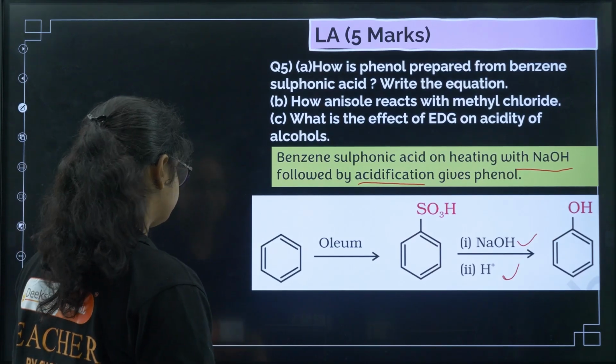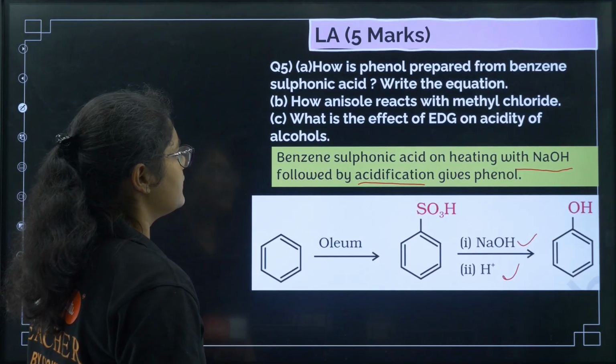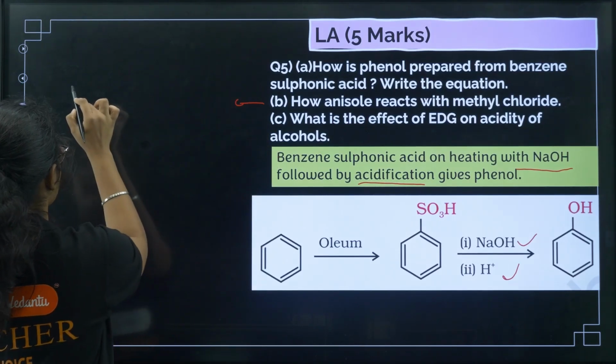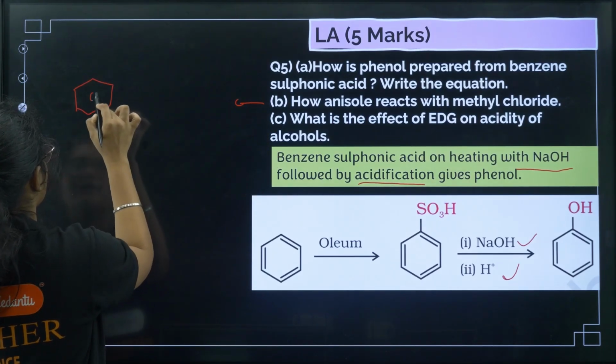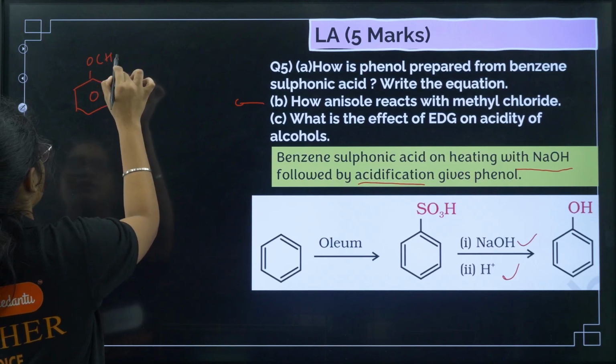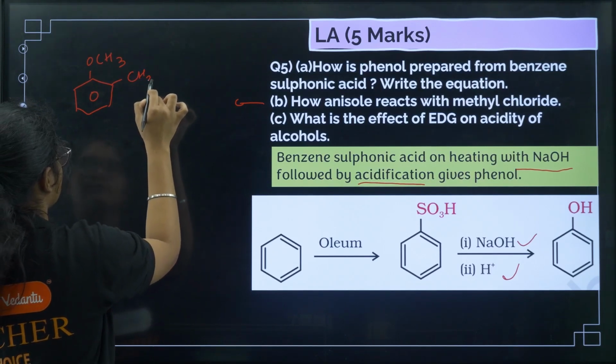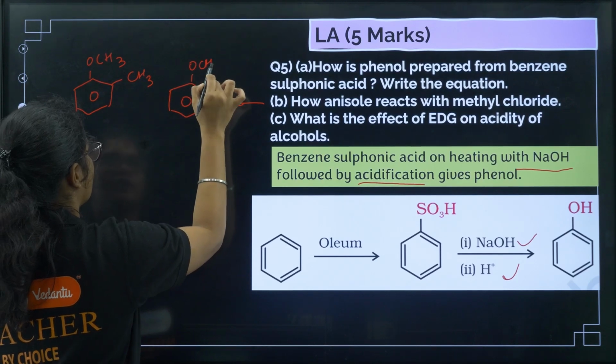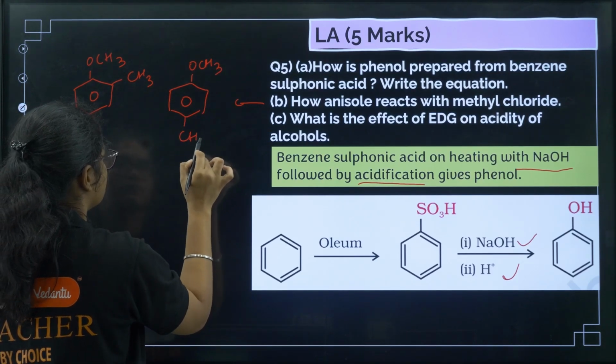Next, how anisole reacts with methyl chloride. If you see, anisole reacts with methyl chloride, so again it will also give you ortho and para product. Only you need to write the products here. Methyl chloride, this is one product and this one is the para product.